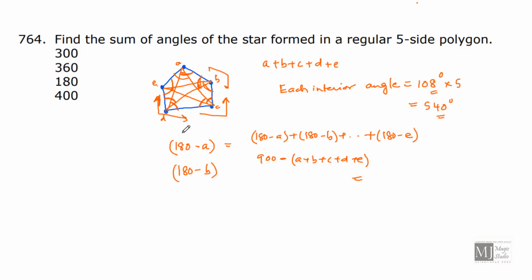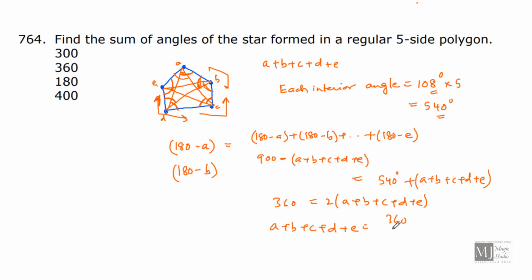So the sum of these is nothing but all 5 interior angles of the polygon plus the star angles A plus B plus C plus D plus E. Now if I solve this, 900 minus 540 is 360 equals 2 times A plus B plus C plus D plus E. That means A plus B plus C plus D plus E is 360 by 2, that is 180 degrees.